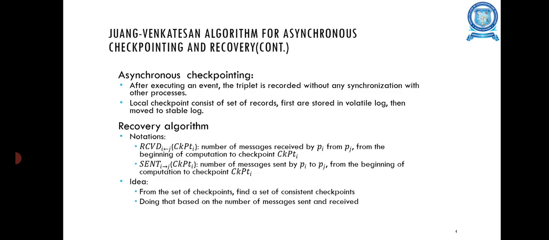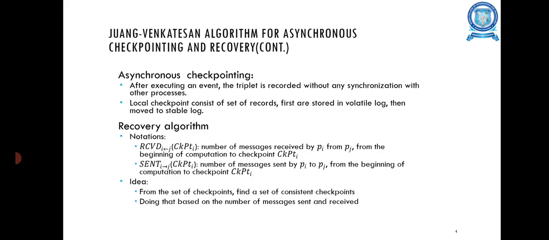Asynchronous checkpointing. After executing an event, the triplet is recorded without any synchronization with other processes. Then the local checkpoint consists of a set of records. First they are stored in the volatile log, then moved to the stable log.